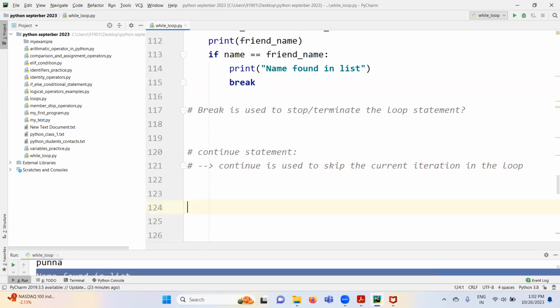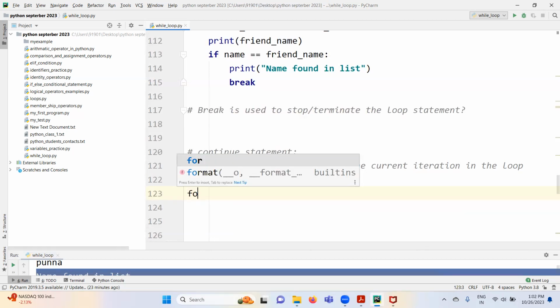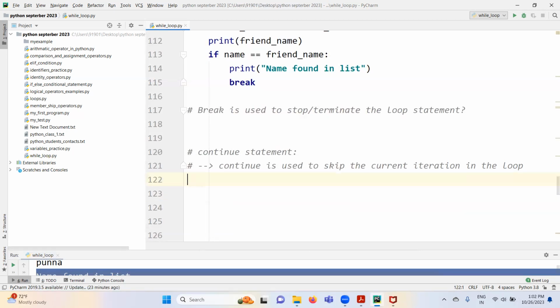So let me tell you this. Let's say values equal to 1, 2, 3, 4, 5, 6, 7, 8.